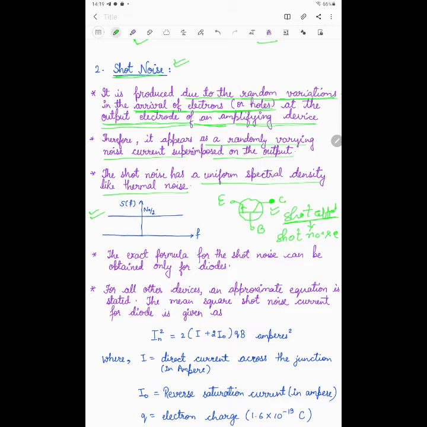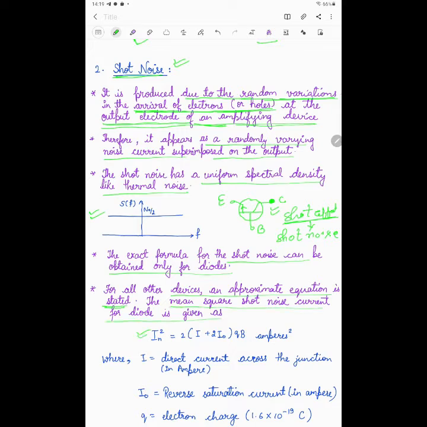Now, the exact formula for shot noise can be obtained only for the diode. We can calculate it for an amplifying device, but it is very complex. So for the diode, I am writing here the shot noise current. For all other devices an approximate equation is stated, not the exact one, because of the complexity. The mean square shot noise current for the diode is given here.